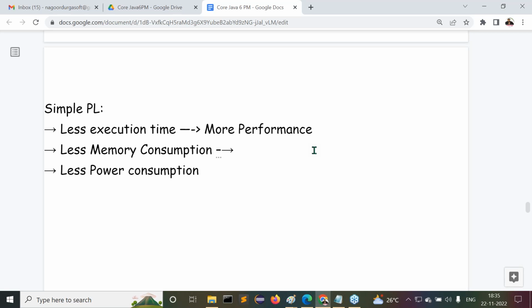Okay, then he corrected it. In place of 8 GB, he included 16 GB, but the cost of the laptop is now 54,000. Are you getting my point clearly? What I'm telling is, previously with 8 GB memory it was 48,000. When the RAM memory is increased, automatically the cost of the laptop is also increased here.